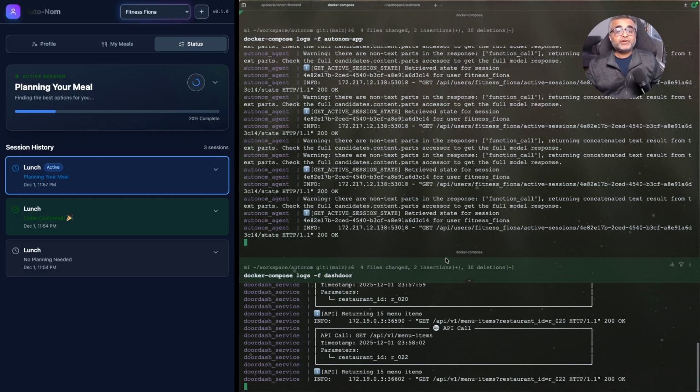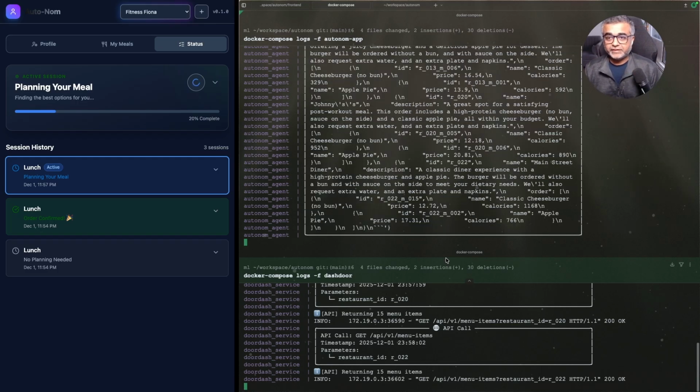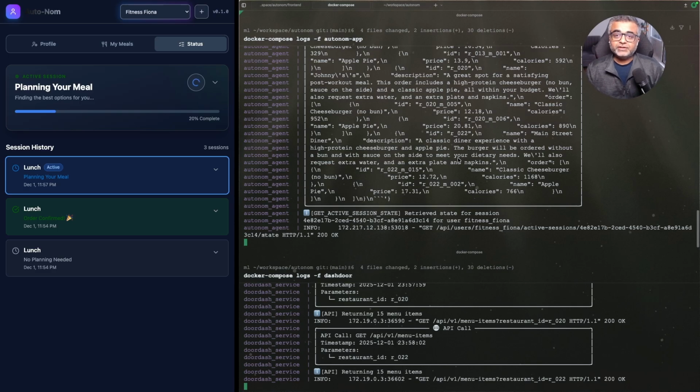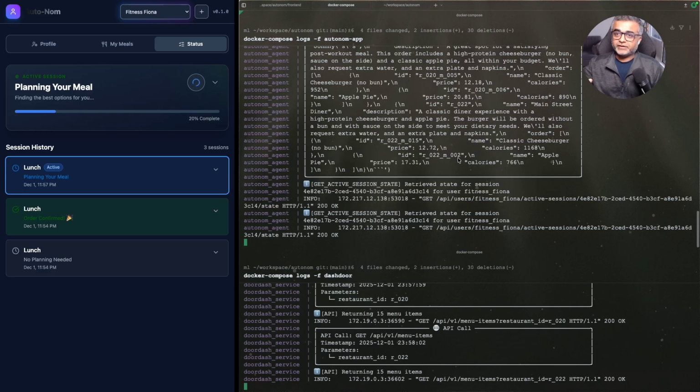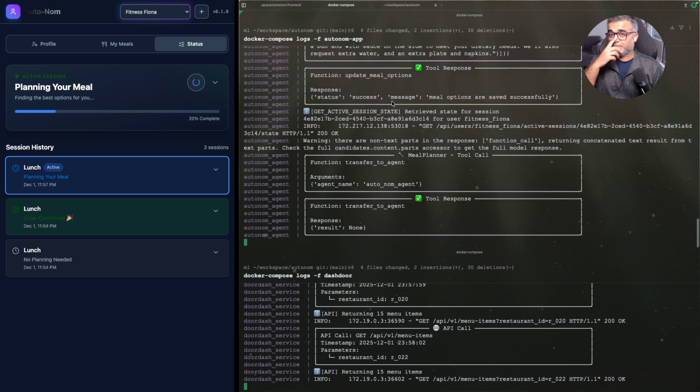So as this happens, you can see the possibilities over here, right? We can give it more tools, right? We can give it the history of the order so that it doesn't repeat the order. We can give it tools like weather condition, traffic conditions, coupons, and it can also find the best deal for us, right? And the agent becomes smarter and works for us in a more intuitive way.